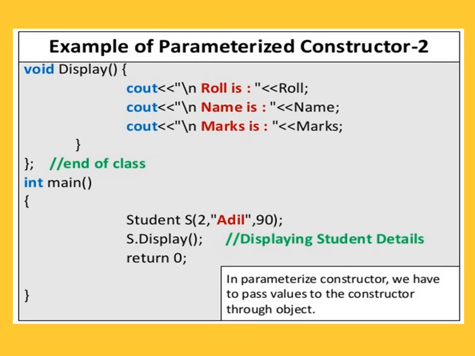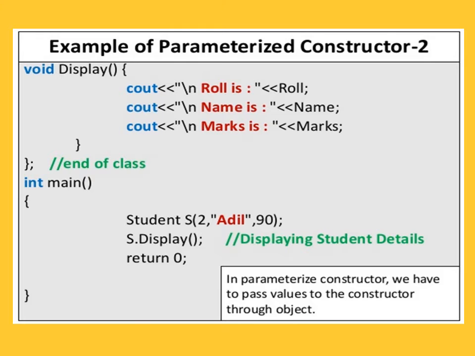As it is a parameterized constructor, when you create the object, at that time you have to pass these values. By using s.display, we are calling the display function using the object, and in the display function we are displaying the roll number, name and the mass, that is the student's details, and return 0. As we have written int main, we have to return 0.